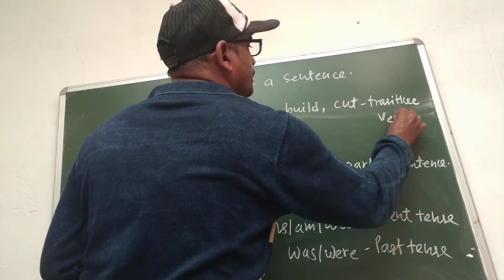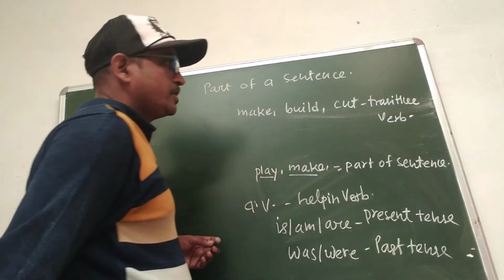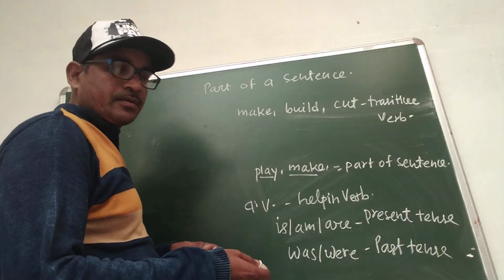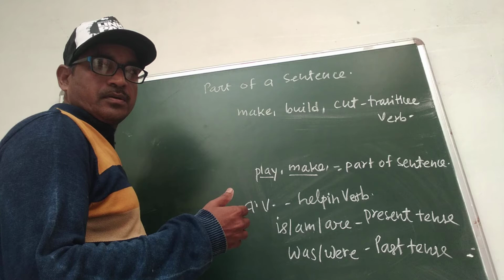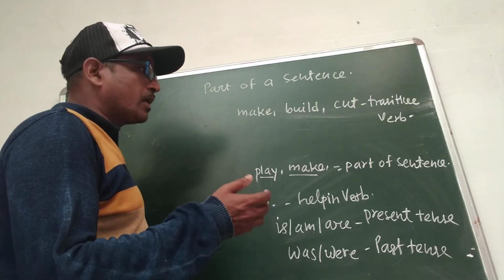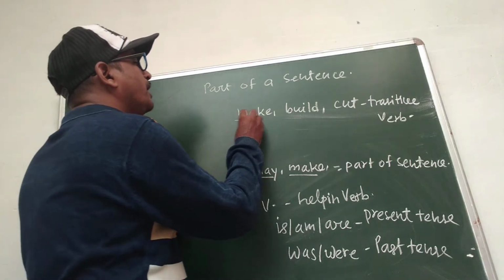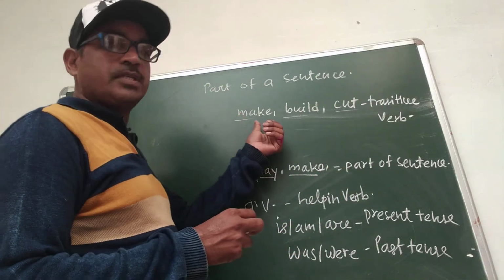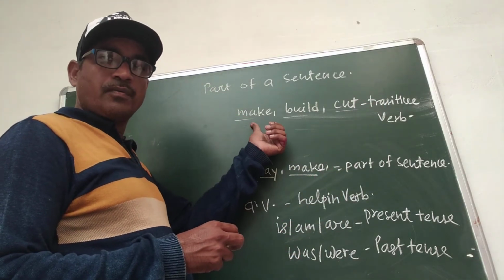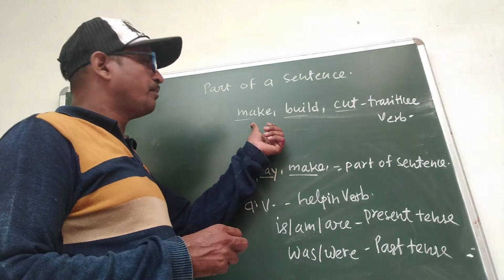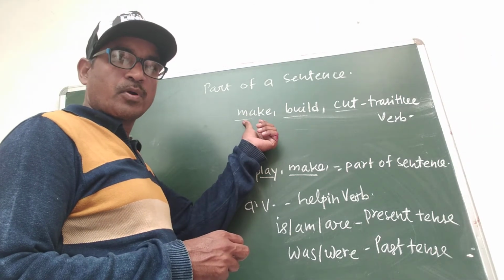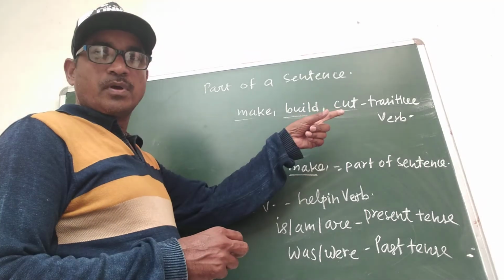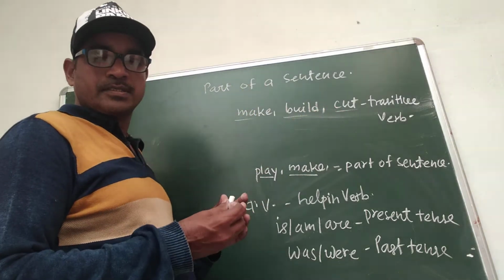Transitive verb means the verb which is used for bodily action, by which we do the work by bodily action. Make, build, cut are all examples of transitive verb. It is used many times in sentences, so it is a part of the sentence.